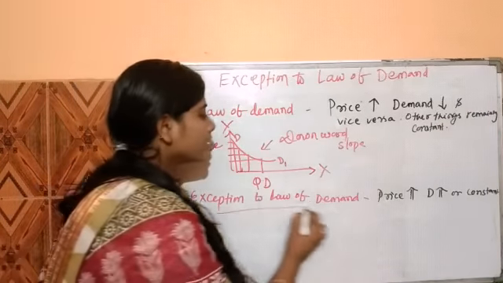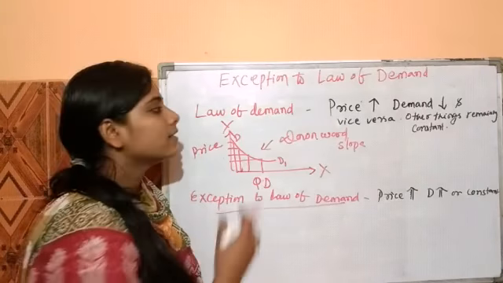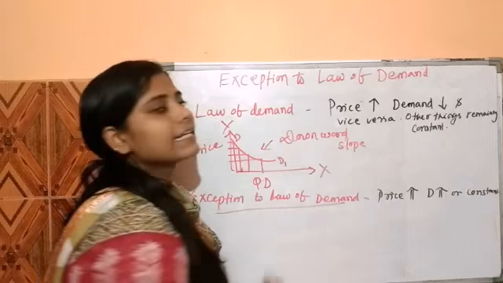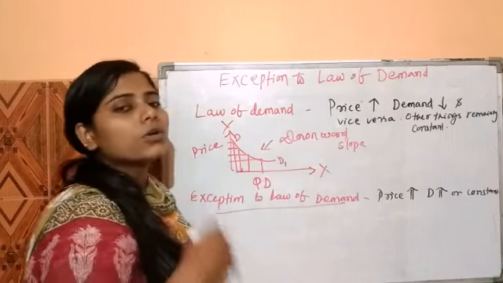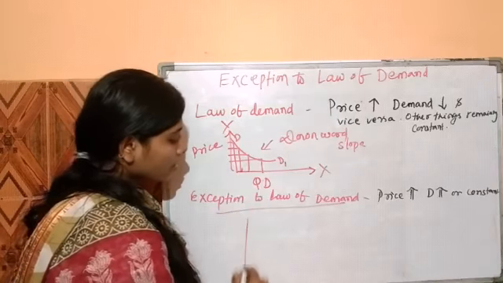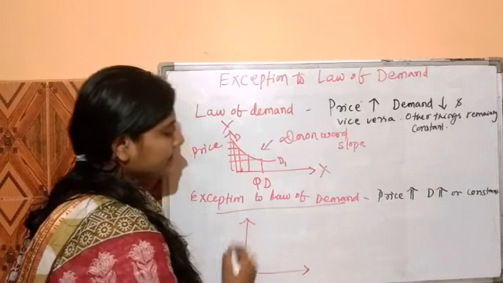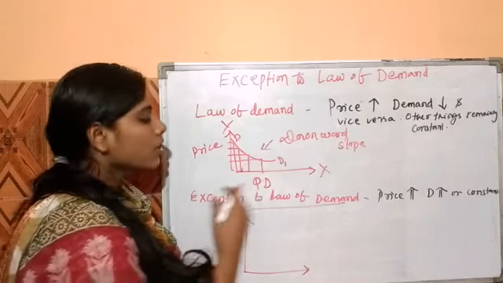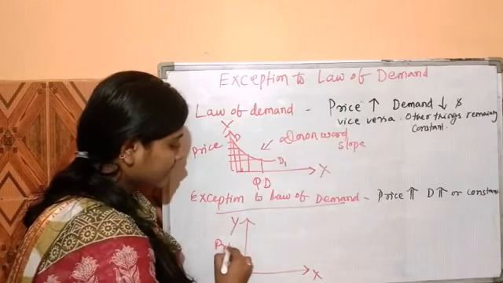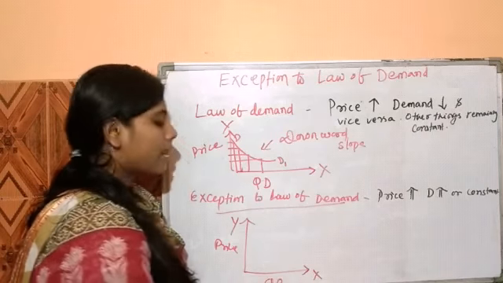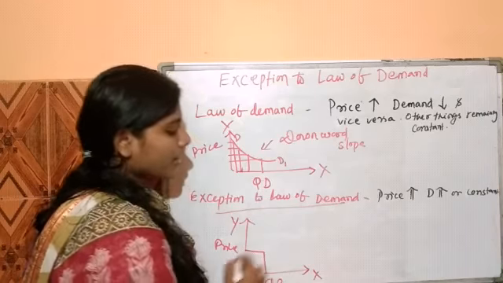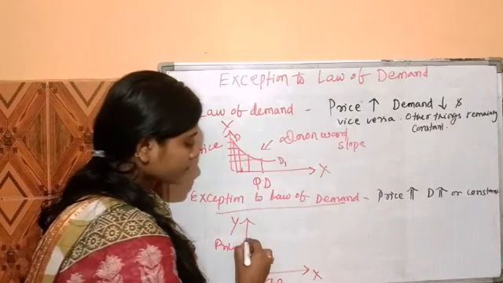But in the exceptions to the law of demand, there are some cases where the price increases and demand for such a product also increases or stays constant. So the diagram will be like this in case of the exceptions to the law of demand. This is the y-axis and x-axis. This shows the price and this shows the quantity demanded. So here, if price increases, then quantity demanded also increases.